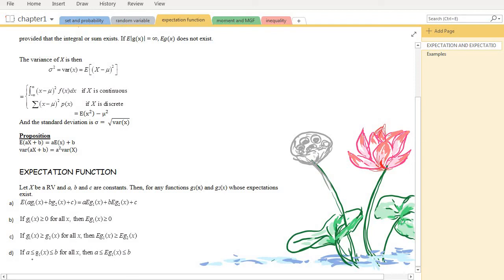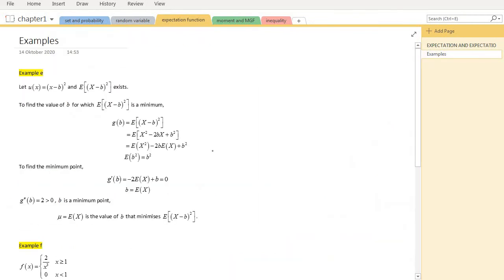And if g1x is in the interval between a and b, then its expectation also will remain between the interval a and b. Okay, so this is some idea of how you can use the proposition or formula to calculate the expected value and expectation function. Okay, next we move to the example.